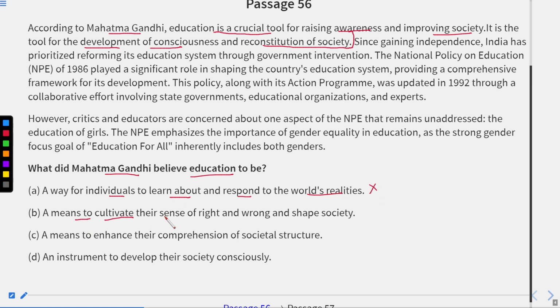A means to cultivate their sense of right and wrong, no. A means to enhance their comprehension of societal structure, no. An instrument to develop their society consciously. So according to this, D will be the correct answer, because here it is written to develop their society consciously. Okay, so the correct answer is an instrument to develop their society consciously, according to the first and second line of the first paragraph of the passage.